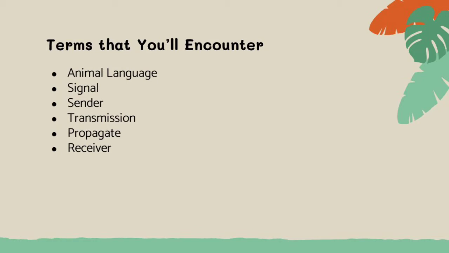The signal is the representation of the message of an animal in the form of sensory modalities like visual, auditory, tactile, or chemical. Sender is the animal that produces a signal. Transmission is the passage of signal in the space between the sender and the receiver. Propagate, on the other hand, means to spread out or to travel through the space between the sender and the receiver, while a receiver is the animal to which the sender's signal is directed.